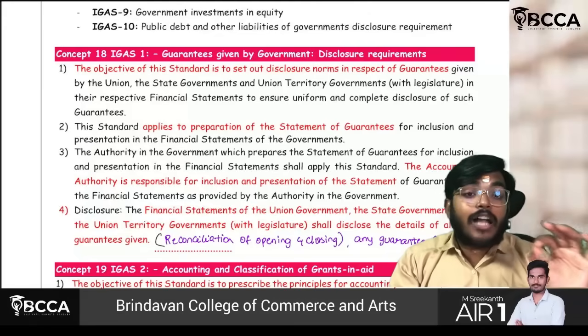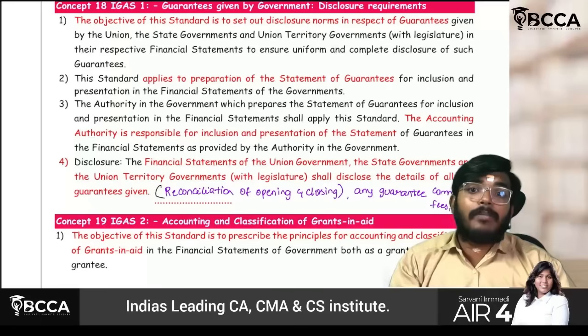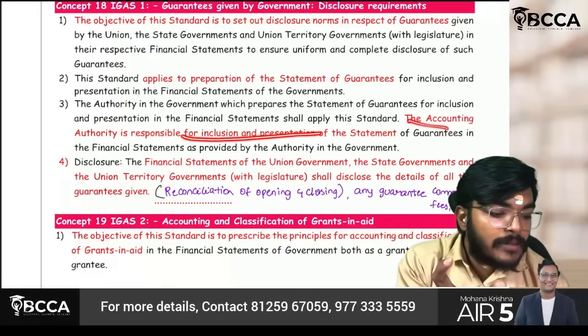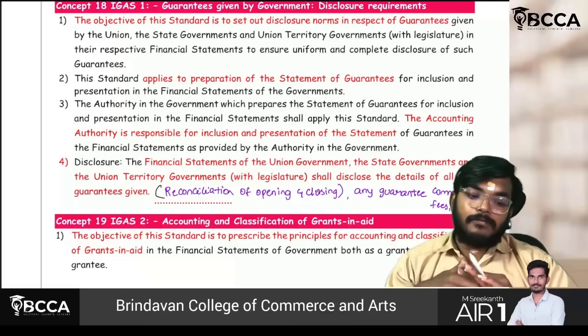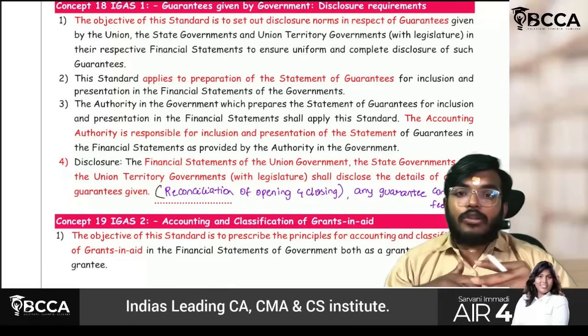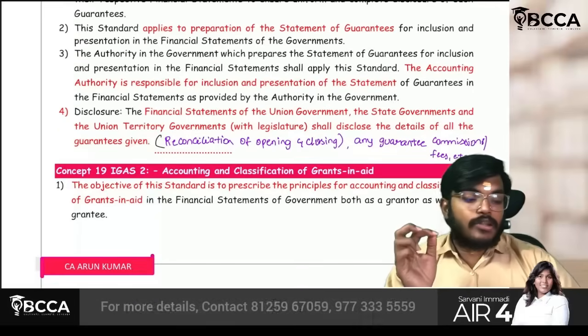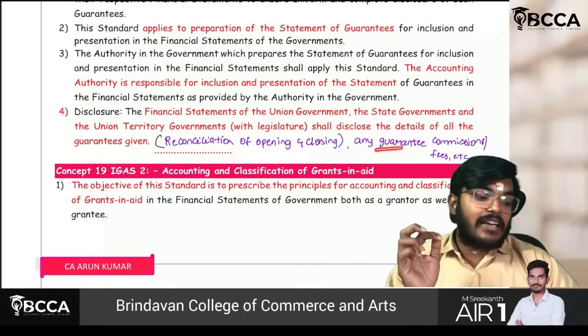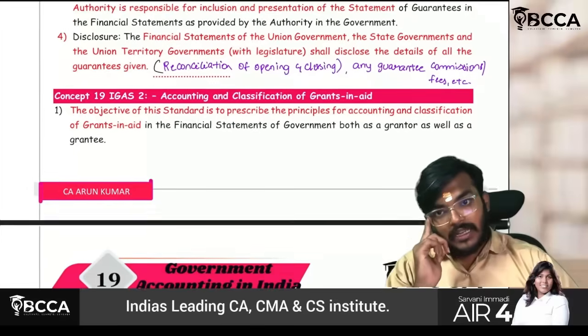Next part though, the authority which is responsible shall apply this standard. The accounting authority is responsible for inclusion and presentation of the statement. Disclosure though, financial statements have to disclose the details of all the guarantees, reconciliation of opening and closing guarantees, and any guarantee commission fees, etc. have also to be included here.